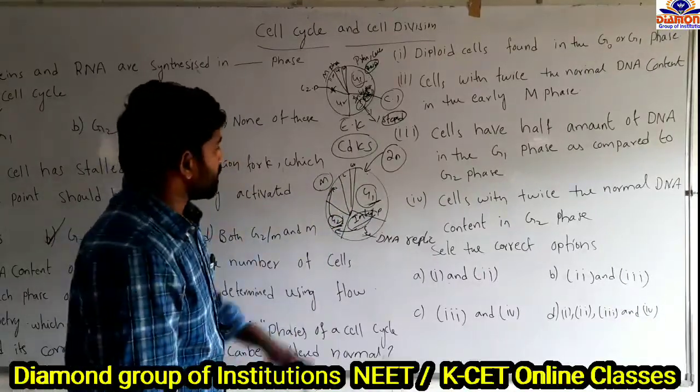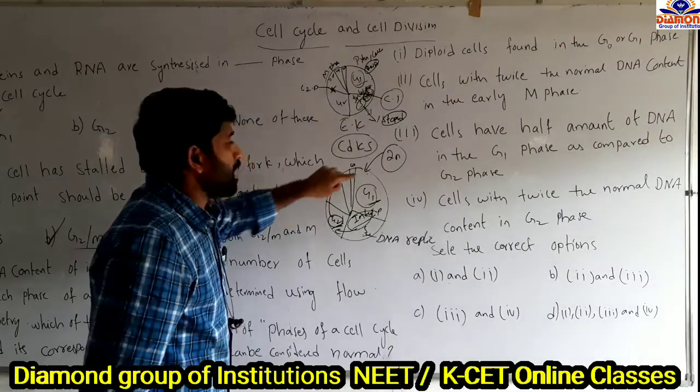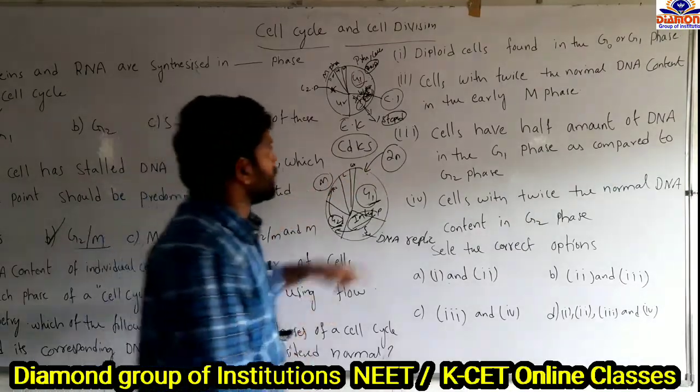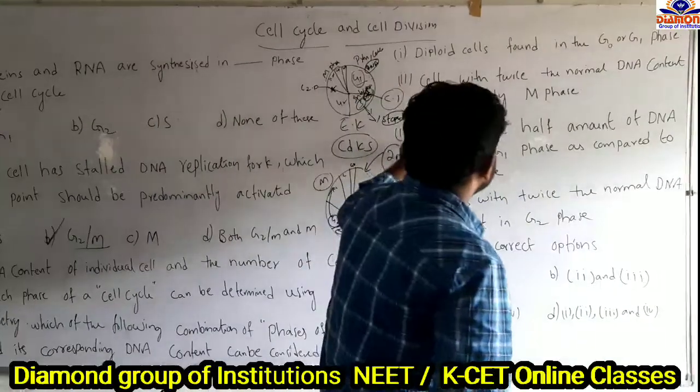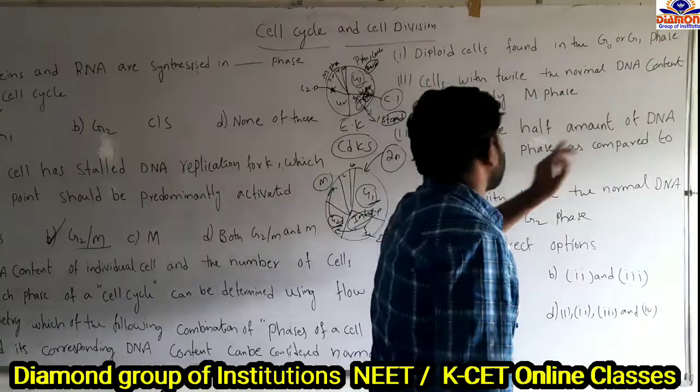So that's why, when we are comparing the G1 phase and the early M phase, the amount of DNA is going to double in the M phase. And option 3: cells have half the amount of DNA in the G1 phase as compared to the G2 phase.